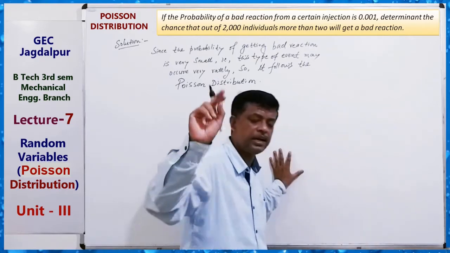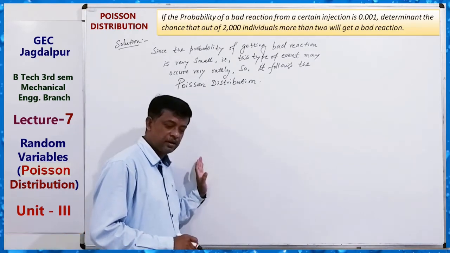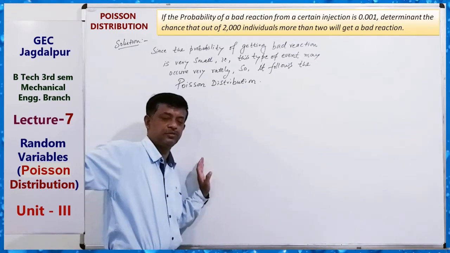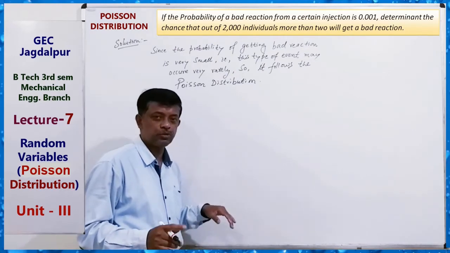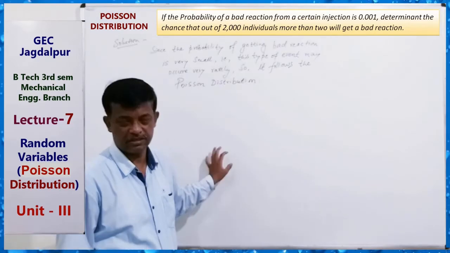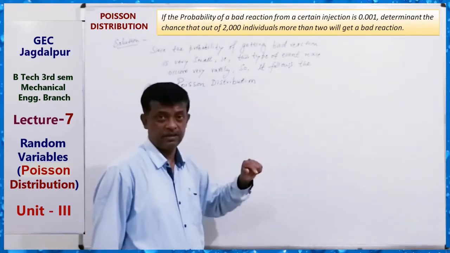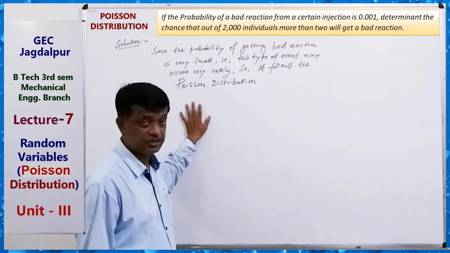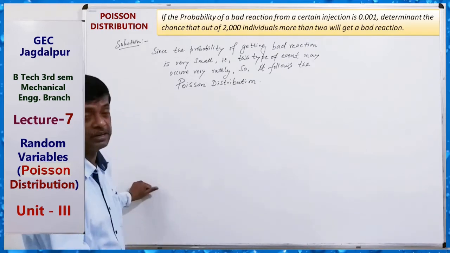Now, we have to find the probability that more than 2 will get a bad reaction. More than 2 means number of successes may be 3, 4, 5, 6, 7, 8 and so on. So, more than 2 is equal to 1 minus probability of getting 0, 1 and 2 successes. Okay. So, for that we have to find first the parameter for the Poisson distribution. Parameter is what? m, that is mean. Mean is the parameter. Okay.